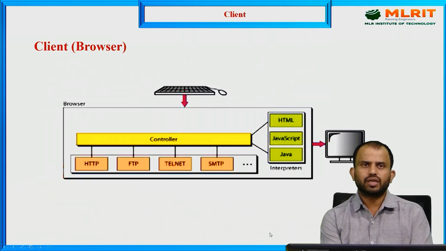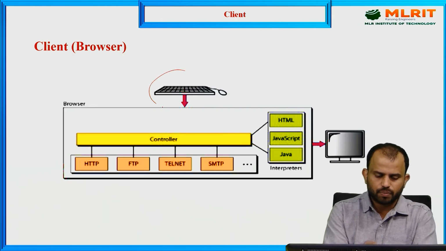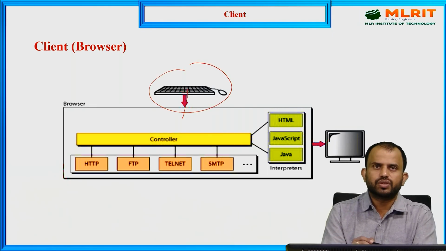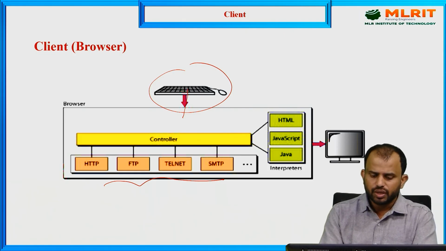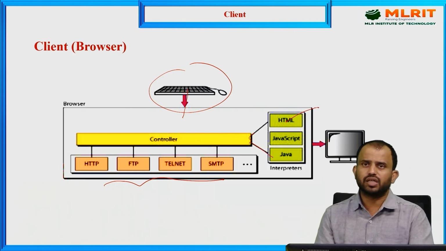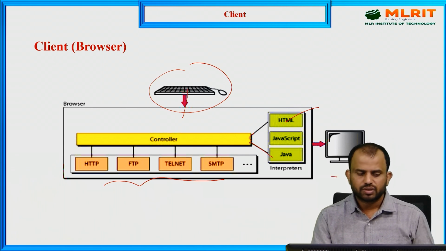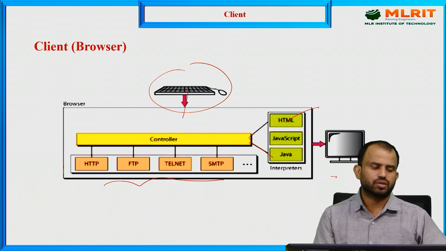So for example, on the client system, n number of things are operating. For example, we can type what kind of information we are using, so that should be control. That information is transmitted through different kinds of protocol, that is HTTP protocol or file transfer protocol or telnet or simple mail transfer protocol. So all this information is transmitted in the form of Java language or HTML script or JavaScript to the respective servers. So we are able to browse.